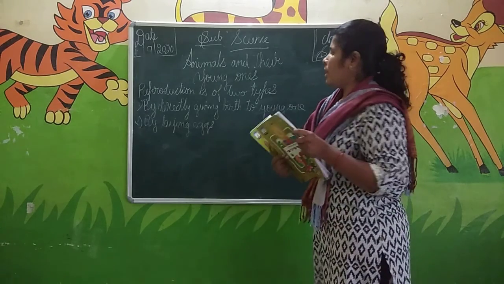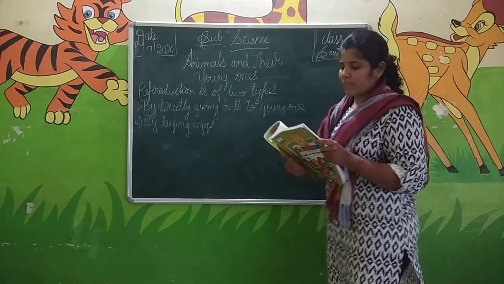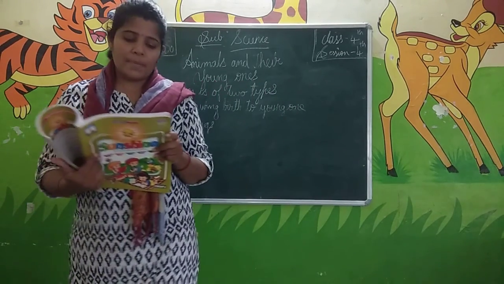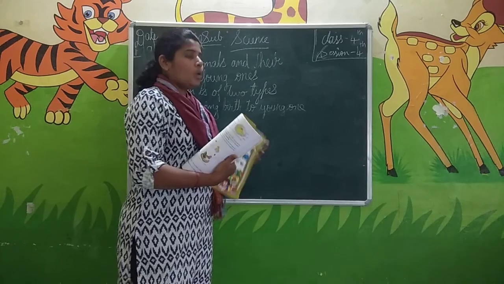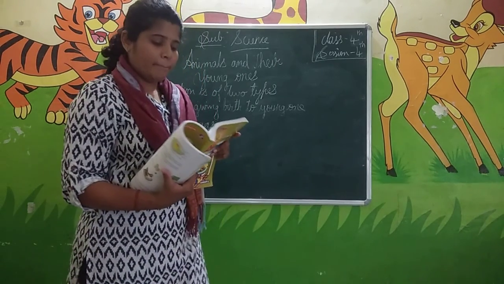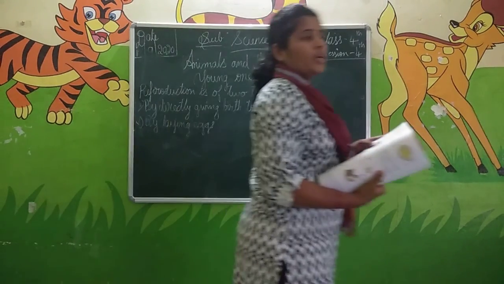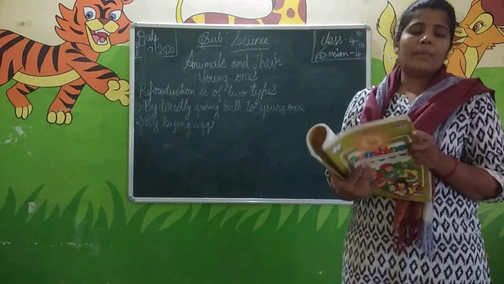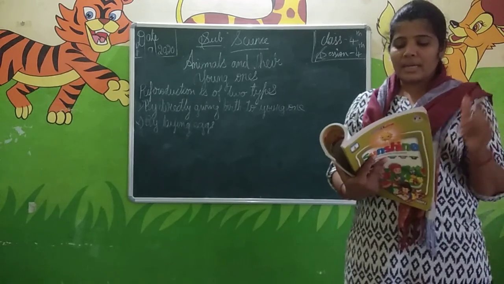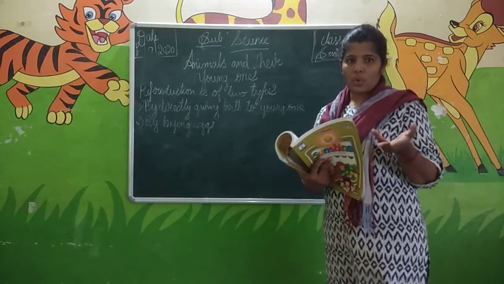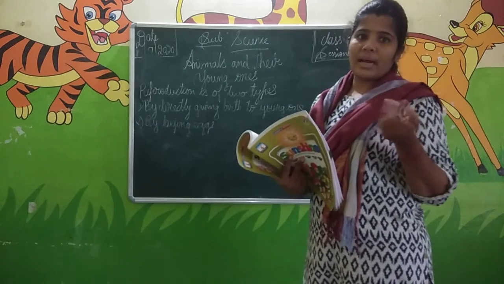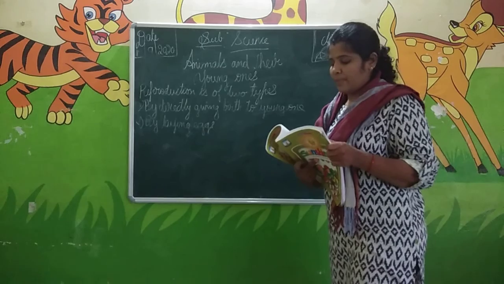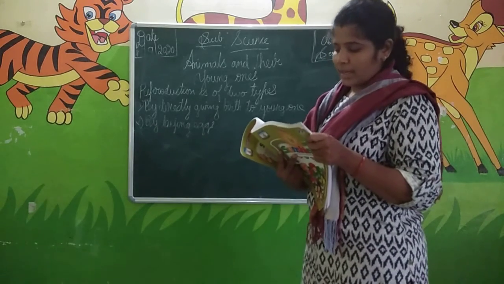First we learn about animals which directly give birth to the young ones. Animals that give birth to young ones and feed them with their own milk are called mammals. They will give birth to their own baby and feed them with their milk for some time. They are called what? Mammals. Mammals have well developed sense organs and brain. Sense organs are the eyes, nose, ears, tongue and skin. These are well developed in mammals, and the brain is the most developed among all the animals.